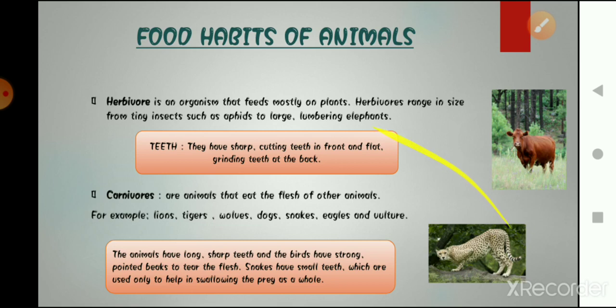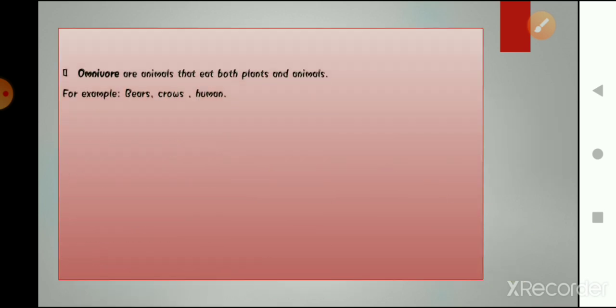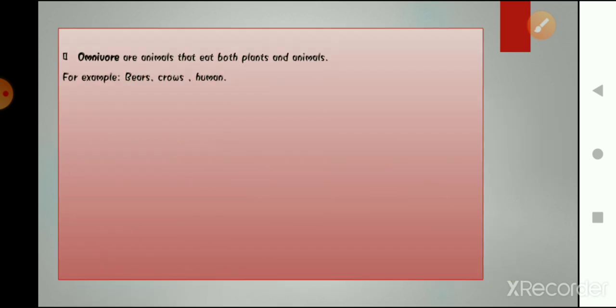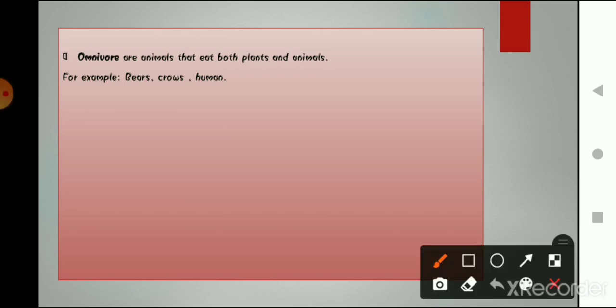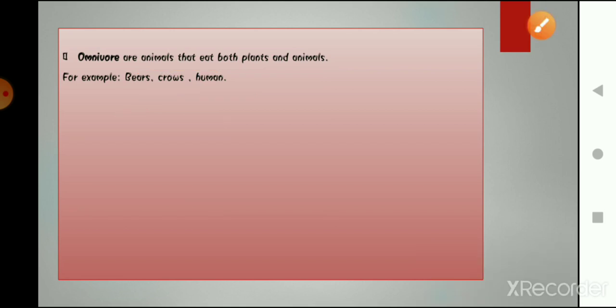Okay, now the next topic is omnivorous. We have talked about herbivorous. Herbivorous are those who eat plants, right? Carnivorous are those who eat the flesh of other animals, and omnivorous are those who eat both animals as well as plants, like bear, crows, human. We all know that we are also